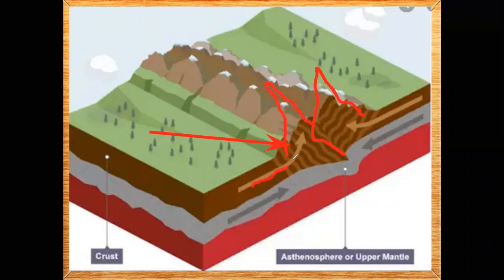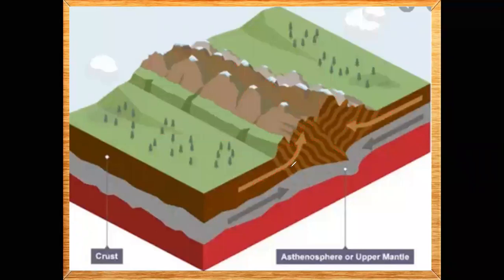When the rock is moving in this direction, and there is another rock which is moving in the other direction, and after they are colliding, where will that land go when they are moving into each other? The land will go up. When the land goes up because of the colliding, the mountains will be formed.